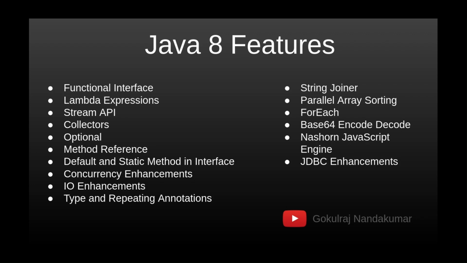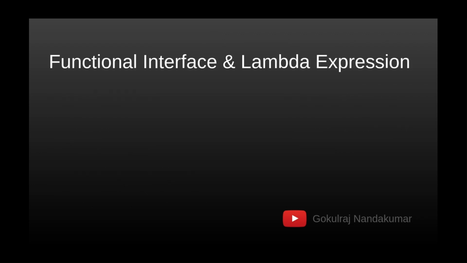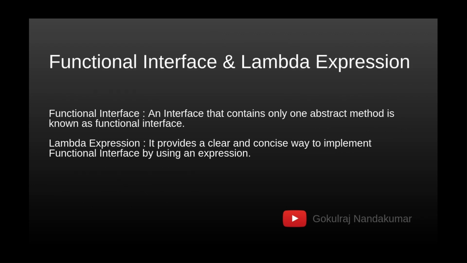So in the coming sections, we are going to look in detail at some of the major features in Java 8. First, functional interface and Lambda expression. What is a functional interface? By definition, it's simply an interface having exactly one abstract method.